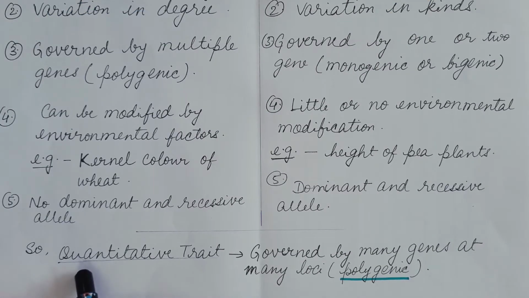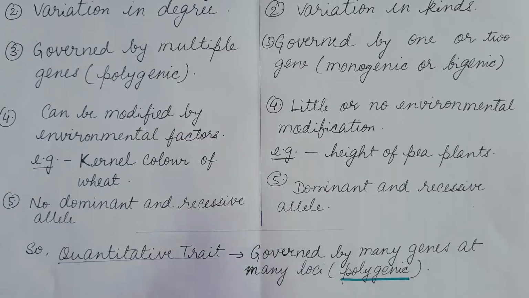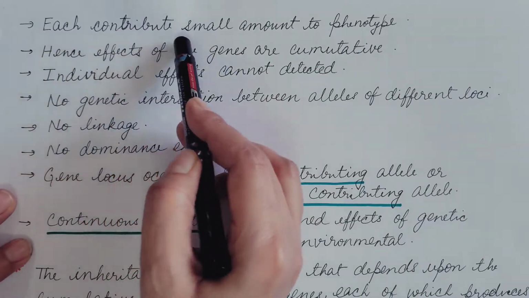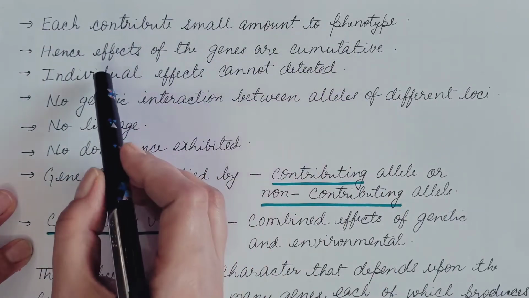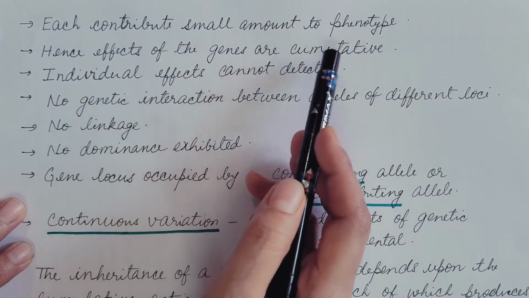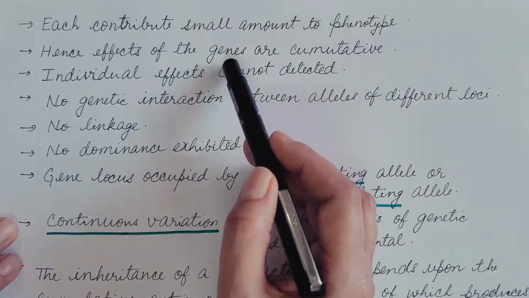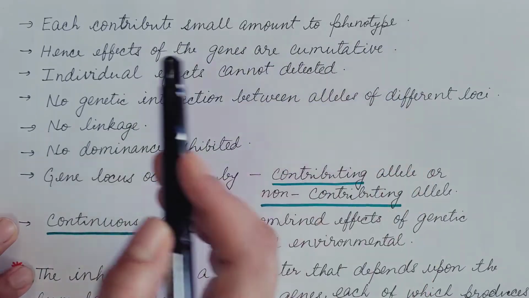Hence, quantitative traits are governed by many genes present at many loci. These traits are also known as polygenic traits, and each gene contributes a small amount to the phenotype. So, the effects of genes are cumulative or additive, and their combined effect is seen in the phenotype.